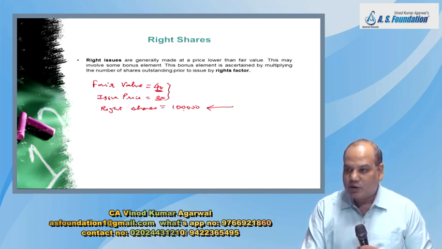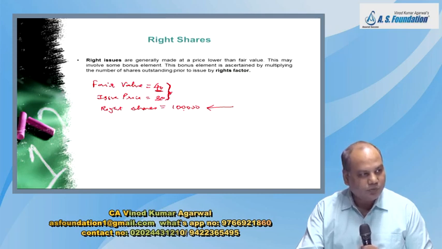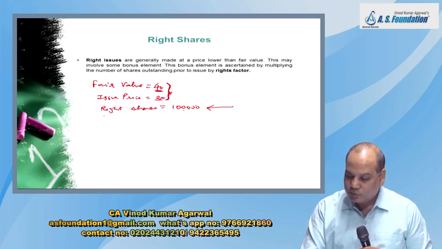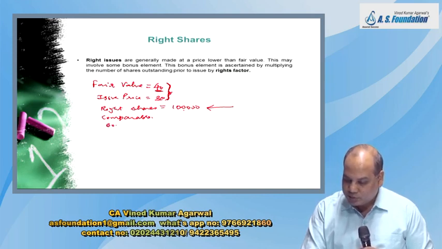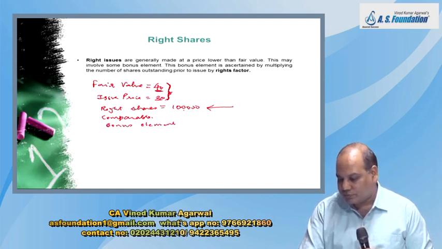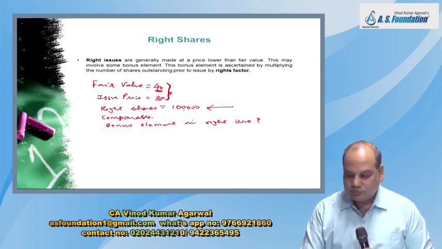And as we have seen in the earlier discussion, you have to make adjustment for the bonus element so as to make the figures comparable. Therefore, the question arises: how to make adjustment for the bonus element in a right issue?